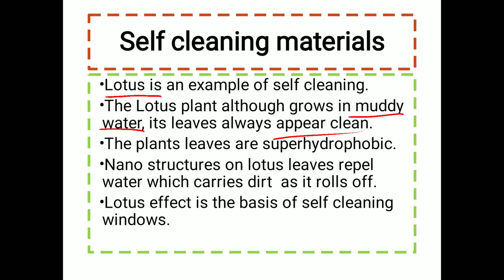It is because the lotus leaves are super hydrophobic. Hydro means water and phobic means repelling. The nanostructures present on the lotus leaves repel the water, which carries the dirt as it rolls off, and so the lotus effect is the basis of self-cleaning windows.